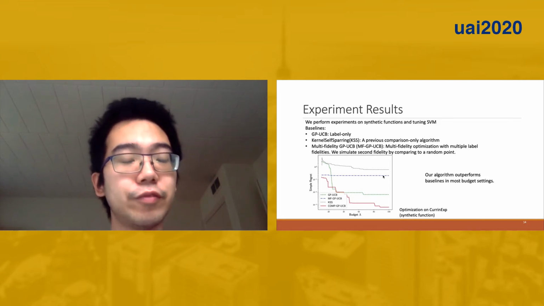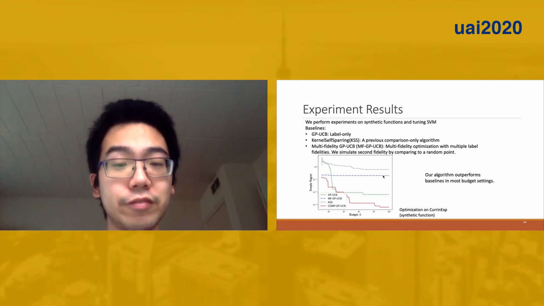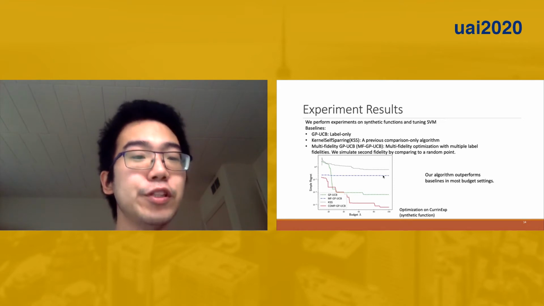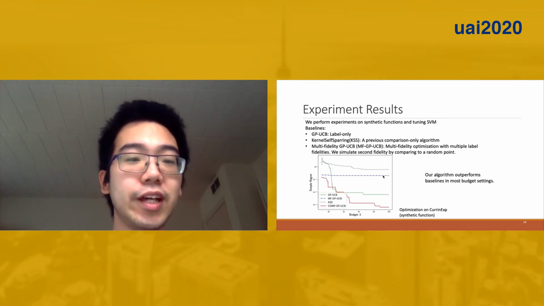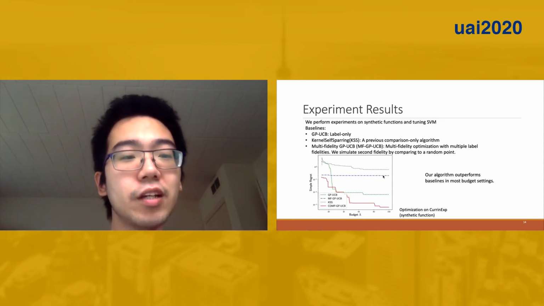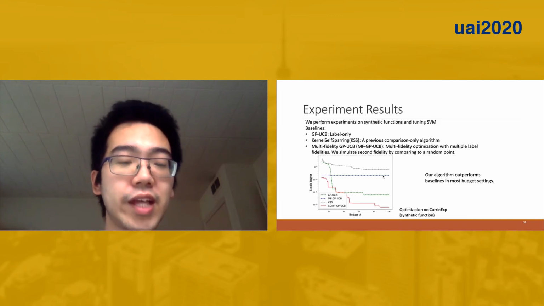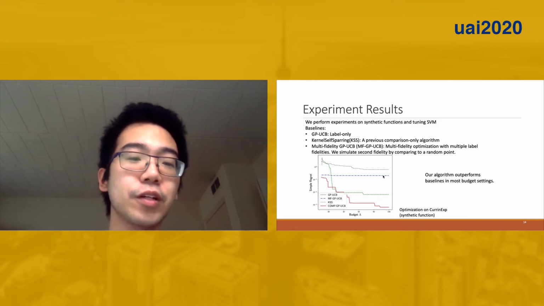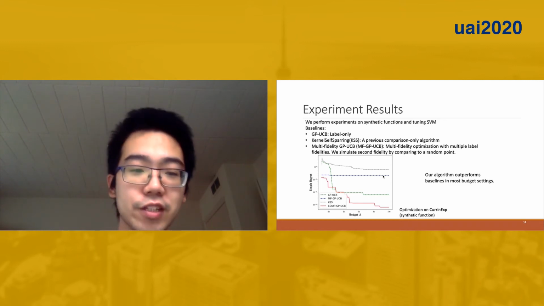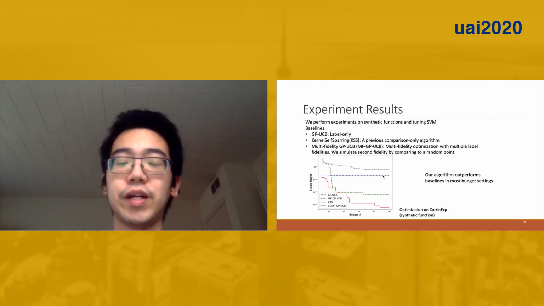For experiments, we perform experiments on synthetic functions and tuning hyperparameters for support vector machines. We compare to a bunch of baselines, for example, GP-UCB, which is a label-only algorithm, kernel self-sparring, a previous comparison-only algorithm, and multi-fidelity GP-UCB, where it assumes we have multiple fidelities of a function that we can query. Here we simulate the second fidelity by comparing to a random point. Our experiments show that our methods outperform the baselines in most budget settings.